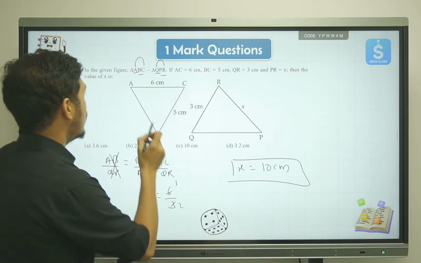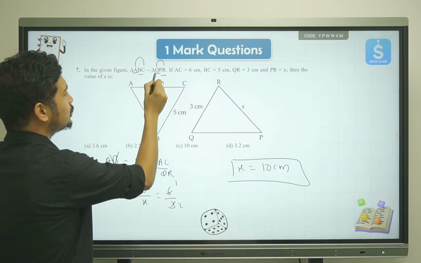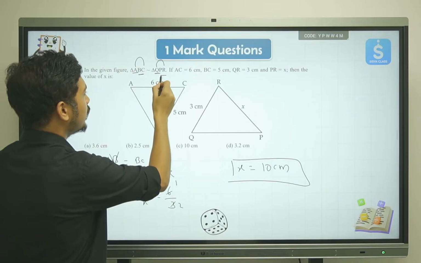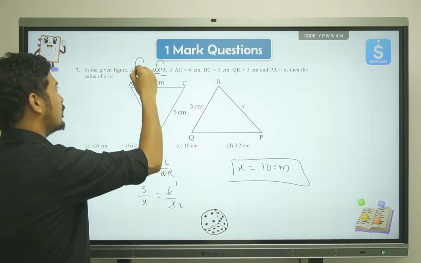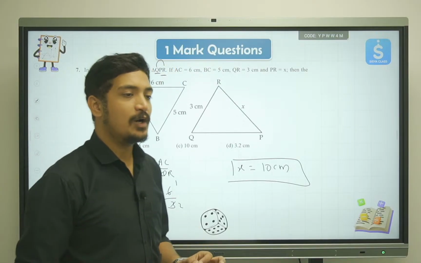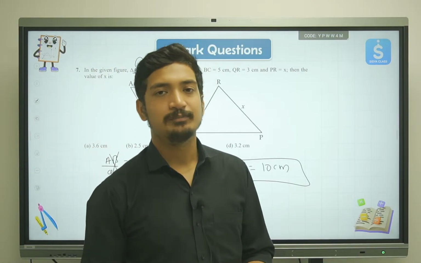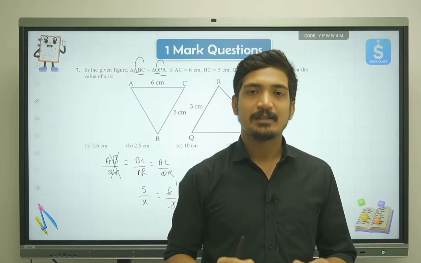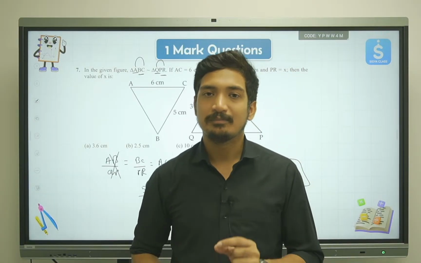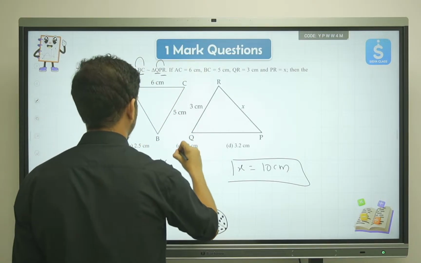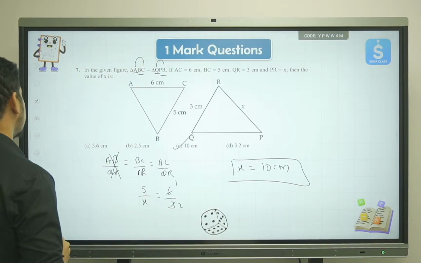The first two points correspond to the first two points, the second and third point correspond to the second and third point, and the first and third point correspond to the first and third point. That's how you name the fractions in similarity questions. This is something you should always keep in mind. So the correct answer over here is option C, 10 centimeter.